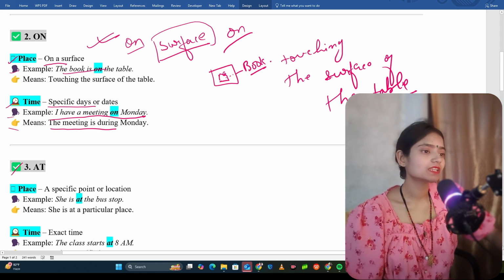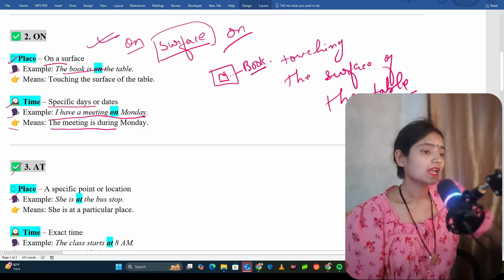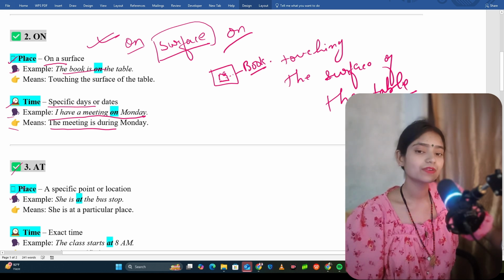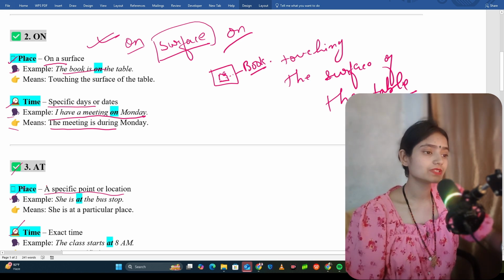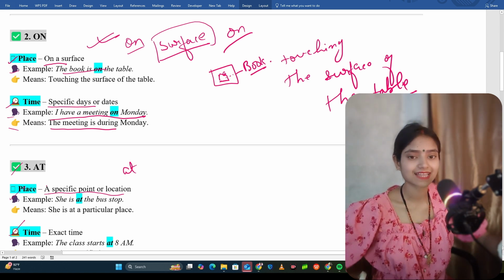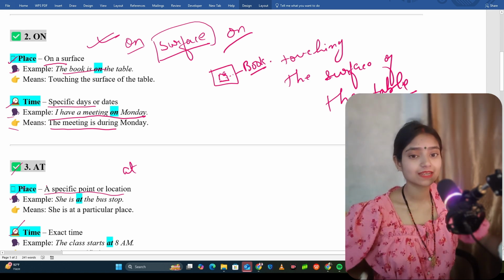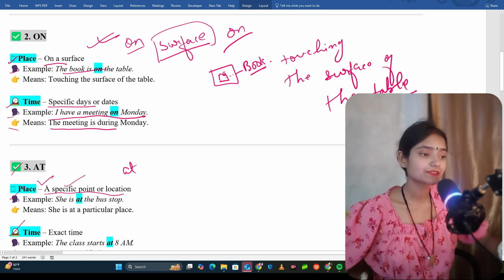So next is at. Now see, at is used in place and also in time. We have learned in the previous class that at is used in time. I have not explained its use in place. Now see, at is also used for a very specific point or location.